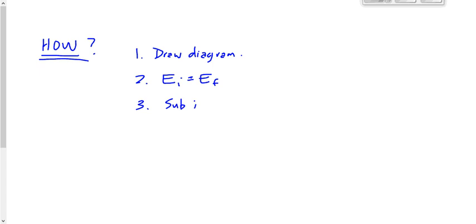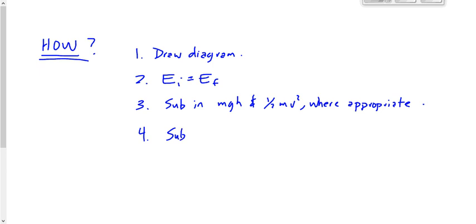Next, I'm going to sub in mgh and 1/2 mv squared where appropriate. In other words, you're going to ask yourself, do we have kinetic energy at the beginning of this problem? Do we have potential energy at the beginning of this problem? Do we have kinetic at the end? Do we have potential at the end of this problem? And every time you answer yes, you're going to sub in one of these equations. And then you're going to sub in your numbers and solve.